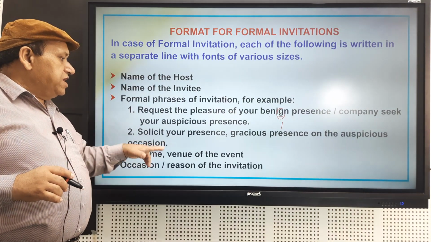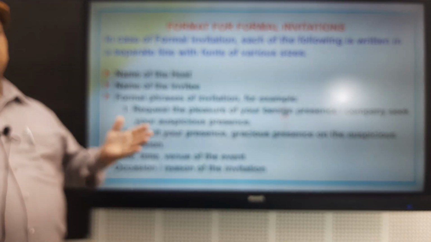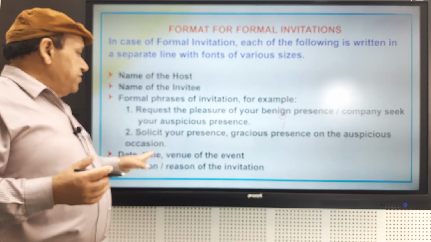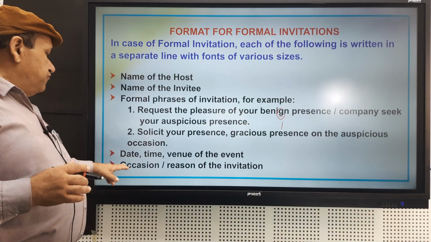Date, time, venue of the event. This is very necessary to be mentioned. Only then people will carry its meaning. Otherwise, if you have not mentioned date, time, venue, or the event, that would go waste. So be careful about this.